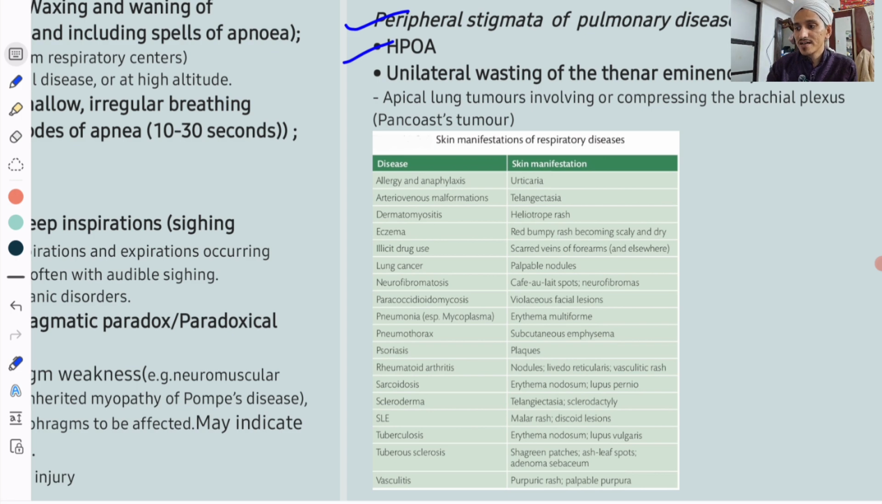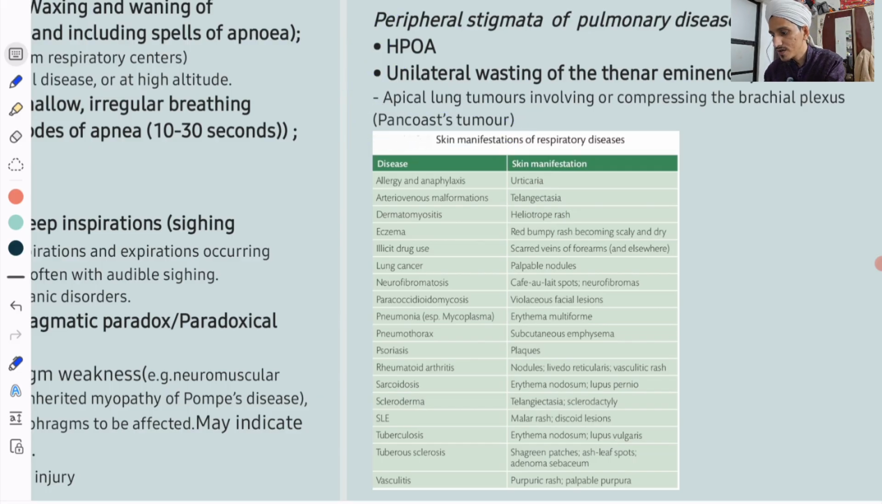Unilateral wasting of the thenar eminence. So in apical lung tumors involving or compressing the brachial plexus in the axilla, that is called a Pancoast tumor. In those patients, when there is compression of the brachial plexus, you can have wasting of the thenar eminence. And if there is generalized wasting, that is a case of severe pulmonary disease. Okay, so now some of the skin manifestations of respiratory diseases.